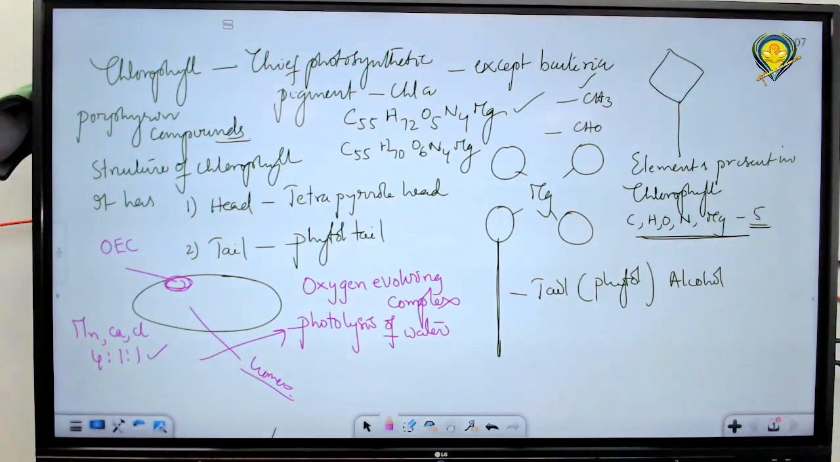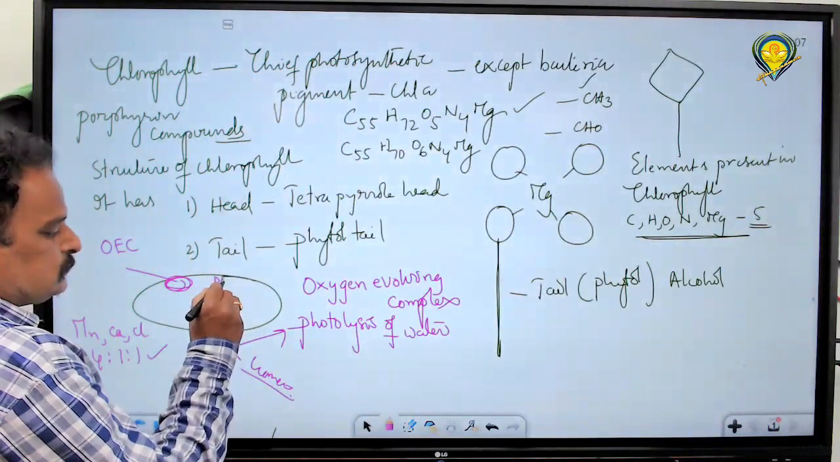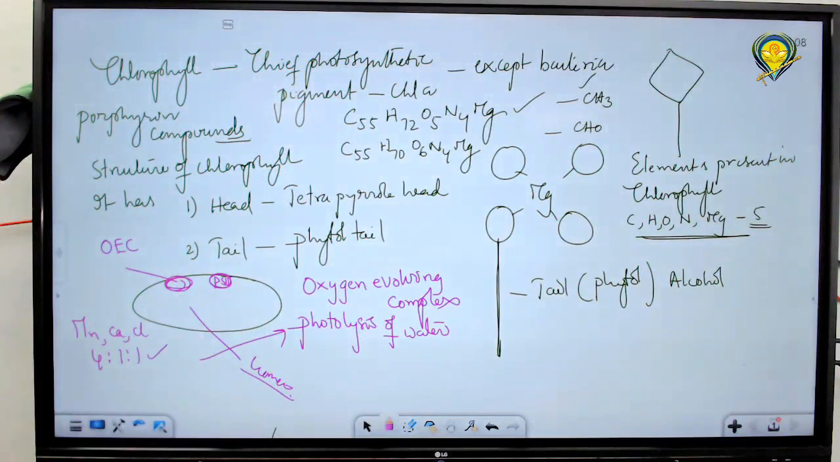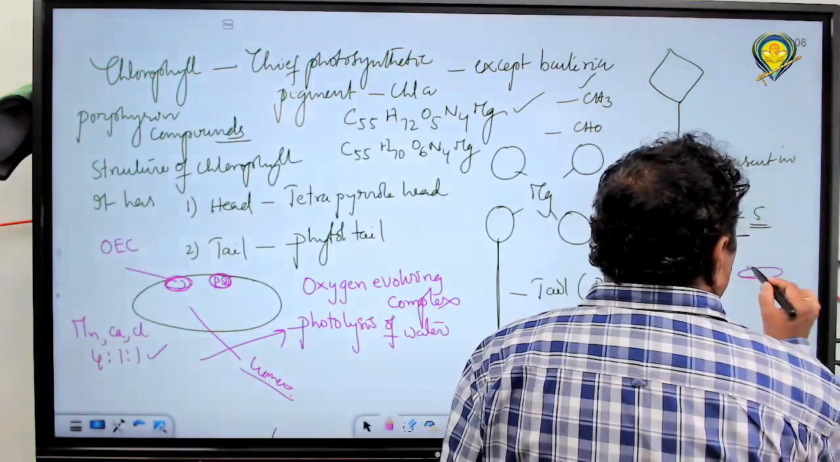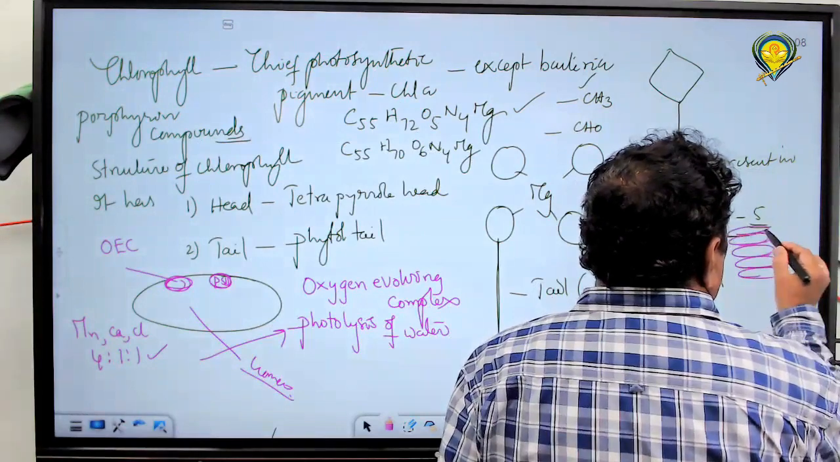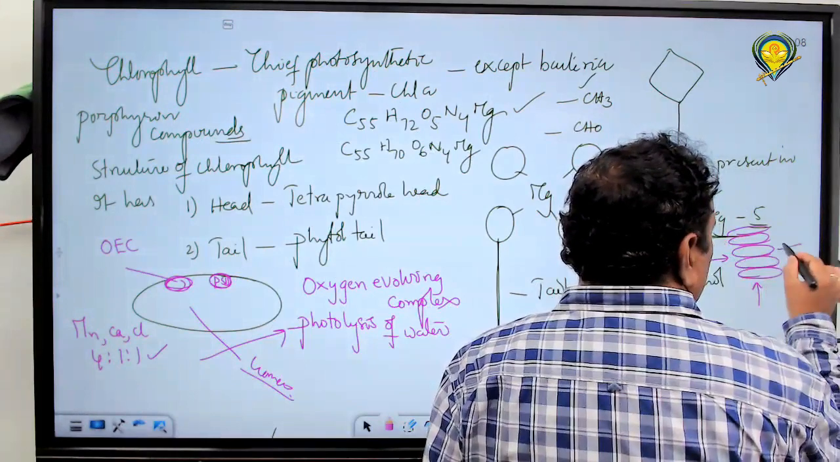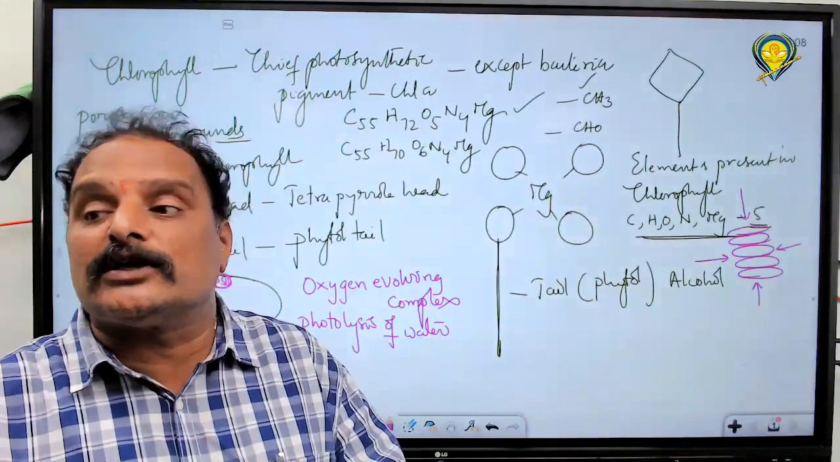So on the inner side of the thylakoid membrane, what is observed? PS2, photosystem 2, is located here. When thylakoids are piled up like this, this side is focused to the stroma, this side is focused to the stroma, and all the 6 sides are focused to the stroma.